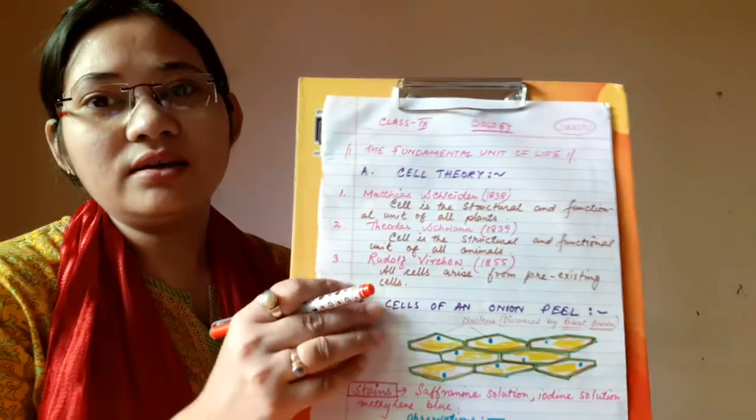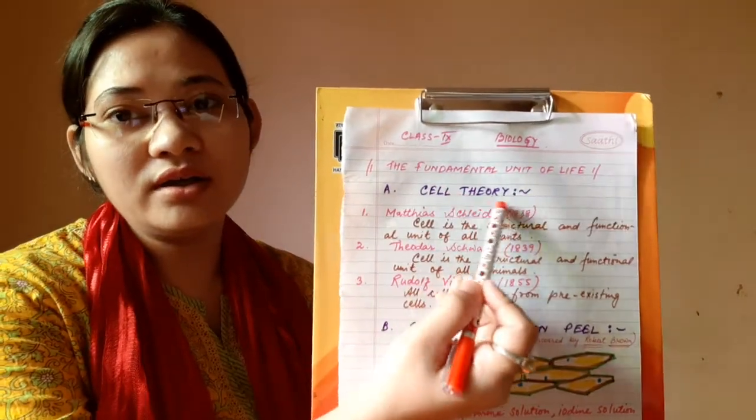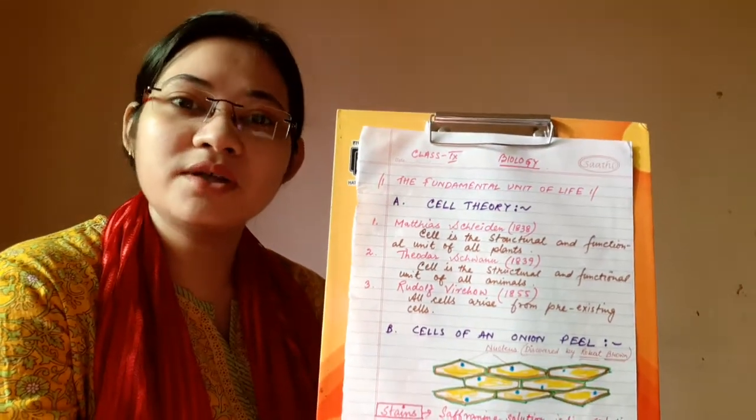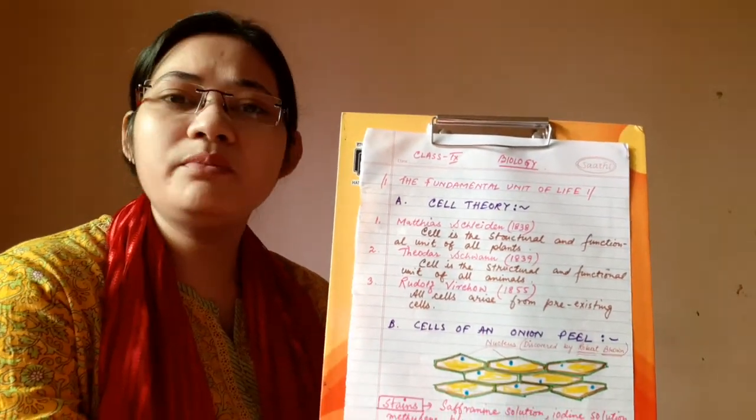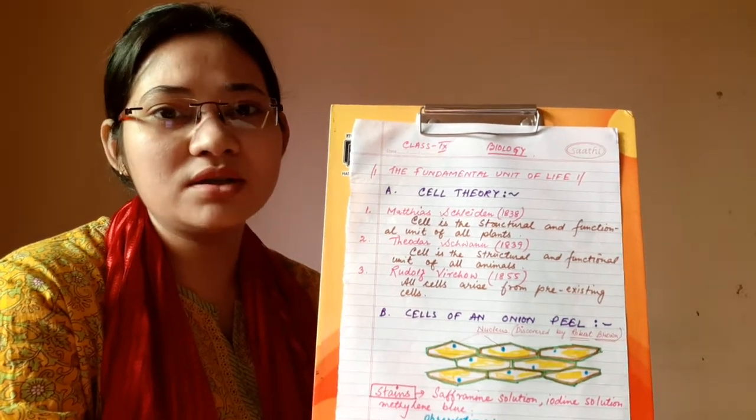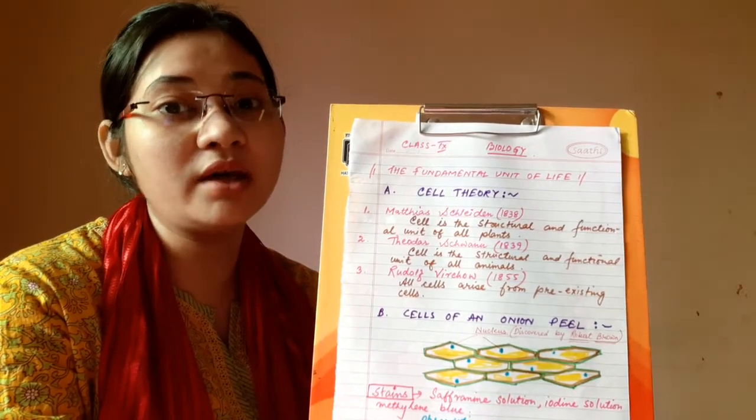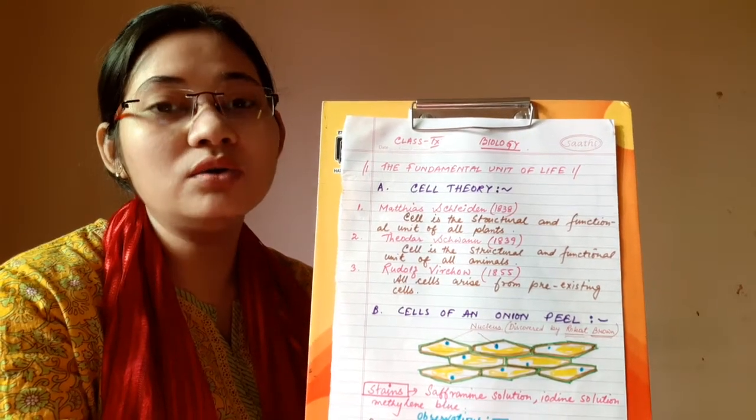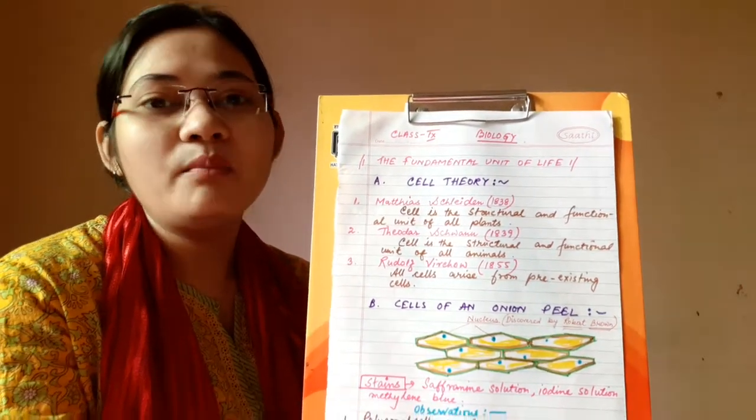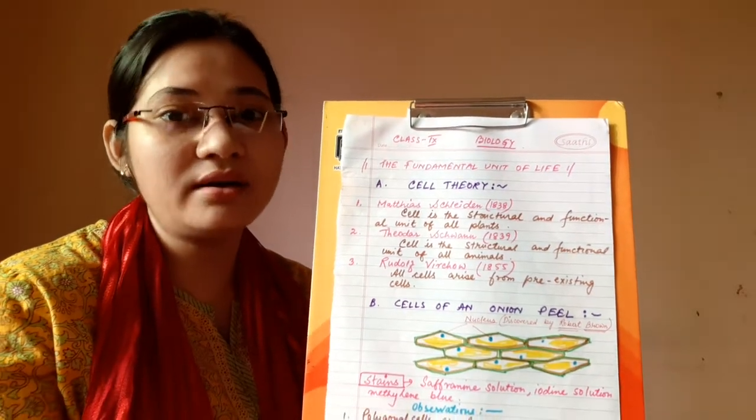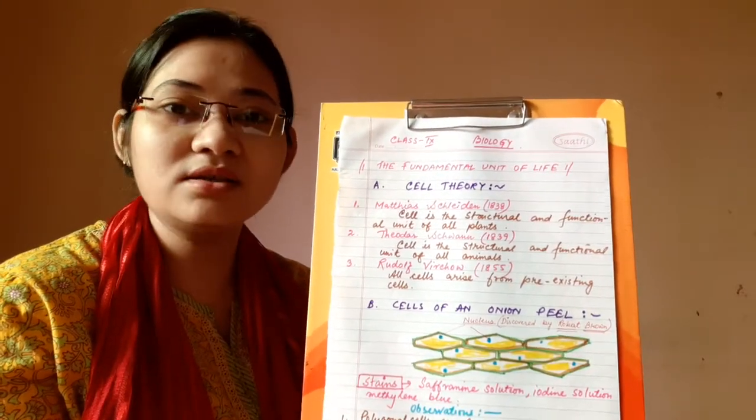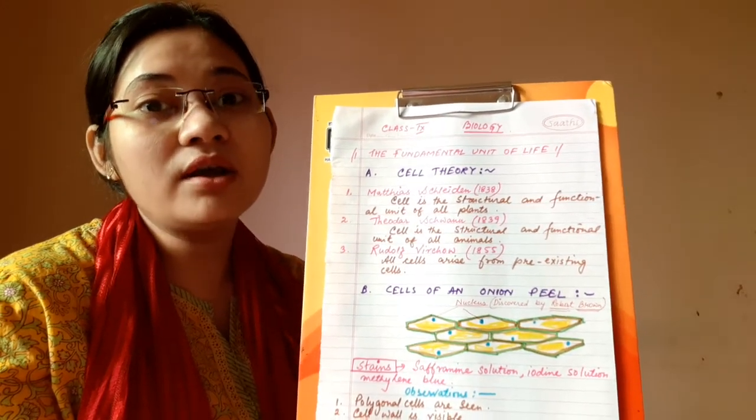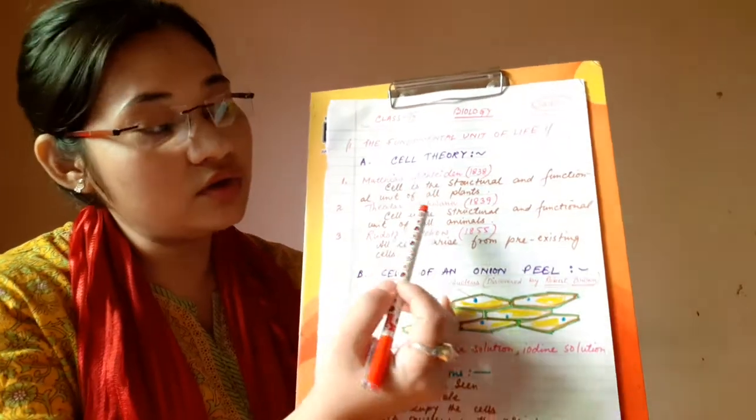Cell theory means a theory that is given in relation to all the types of cells which are present in this world. There are millions of organisms, millions of plants, animals, microorganisms whose body composition consists of simple to more complex types of cells. But there are some basic similarities between these cells. That is known as cell theory. Cell theory was given by three very important scientists. You should know their names.